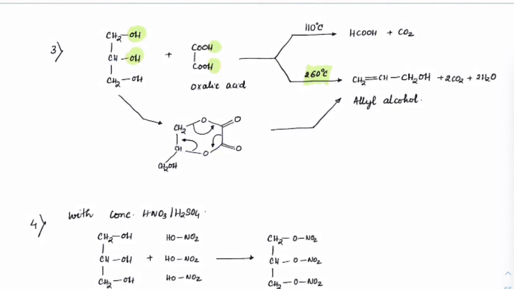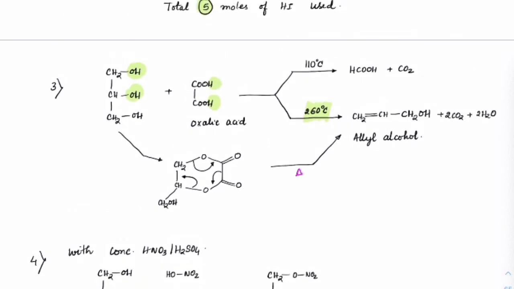So on this carbon, we have the CH2OH, and on heating, we know that there would be a concerted rearrangement here. So we'll get a double bond formation here, and carbon dioxide is released. 2 moles of carbon dioxide have been lost, initially 2 moles of water were lost, and finally the product has become allyl alcohol. Okay. So I hope all of you got that. Again, this is an important reaction.